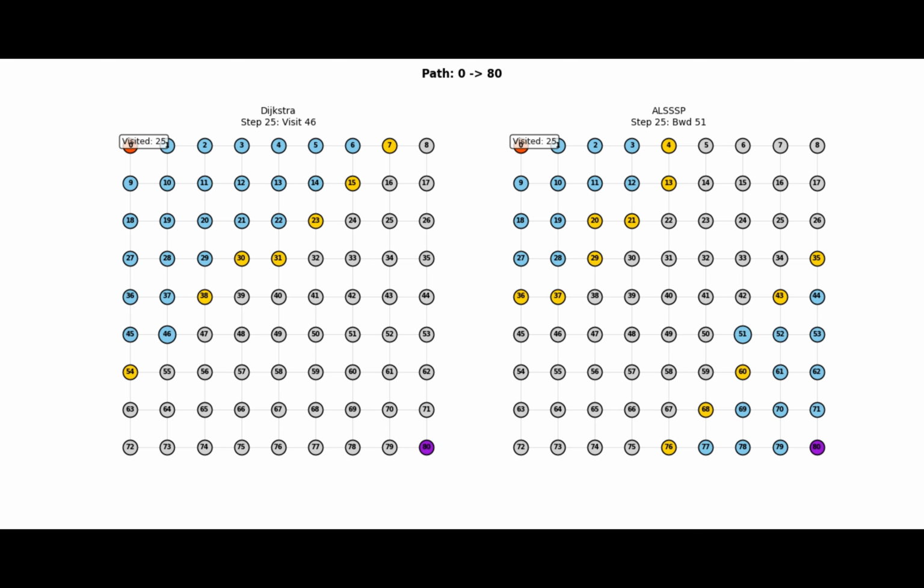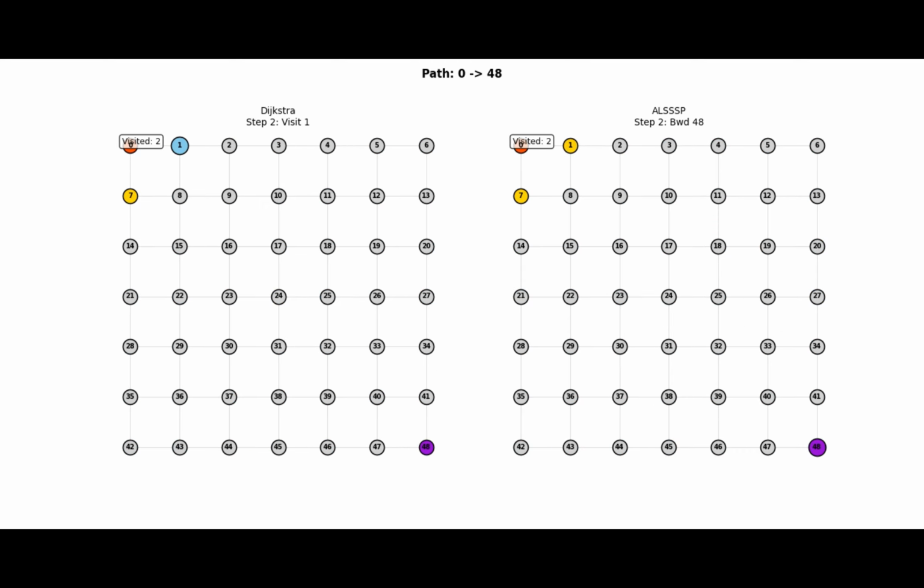For 60 years, we've accepted that finding the shortest path takes time. That searching means exploring everything. We challenge that assumption. By searching smarter, not harder, by meeting in the middle instead of going all the way around, we've made the fundamental algorithm of the internet 50 times faster. It's free to use, ready to make your applications faster.